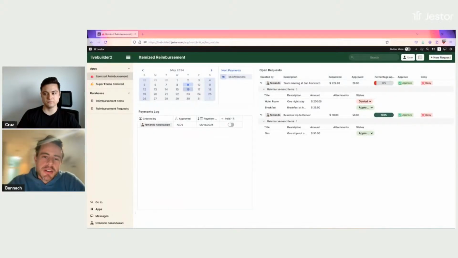Hey everyone, today we are going to talk about approval systems, but in this case specifically for reimbursements. So the idea here is that sometimes you receive, maybe from a person or from a project, a request with lots of different items. And sometimes 4 out of 5 are okay, but one is not or needs revision. So instead of denying everything because you only have one that's not working, it's a way for you to actually approve 4 out of 5.